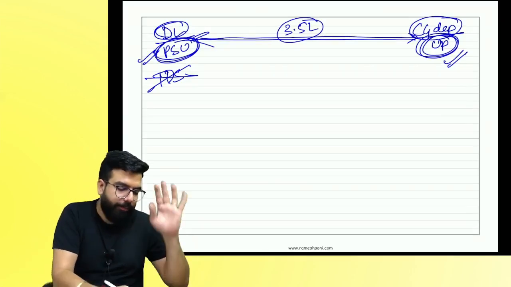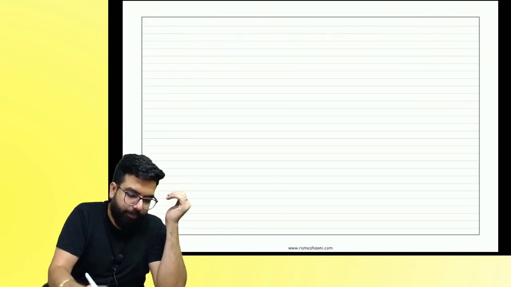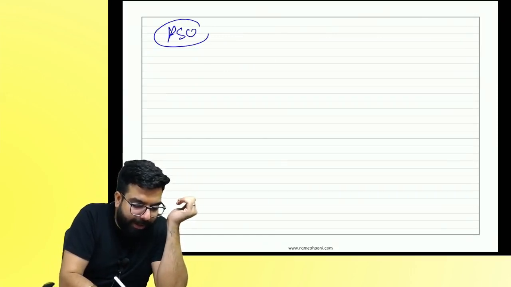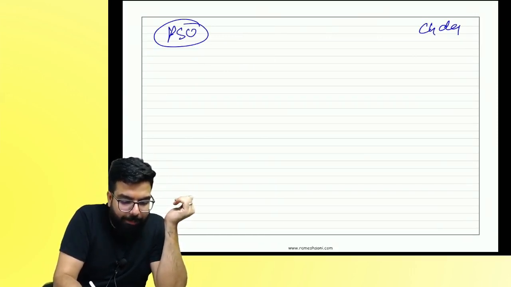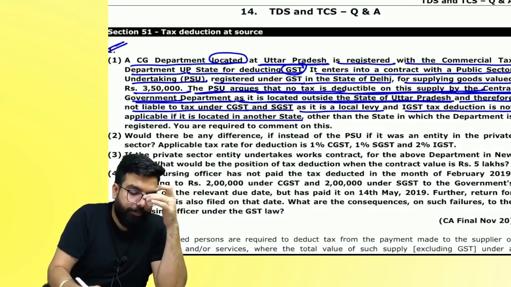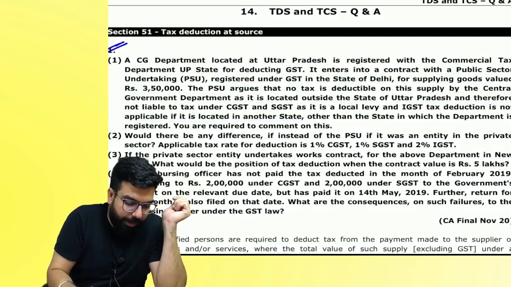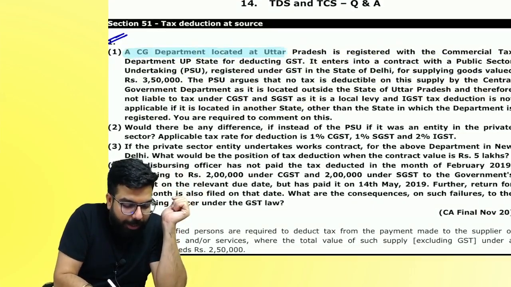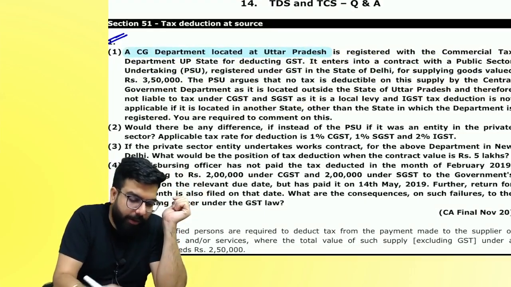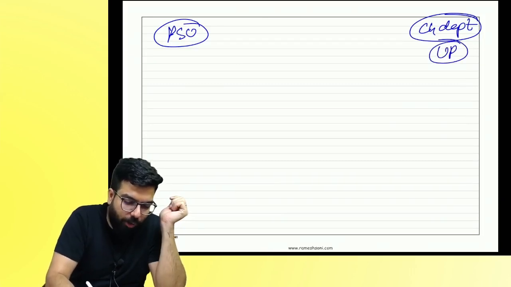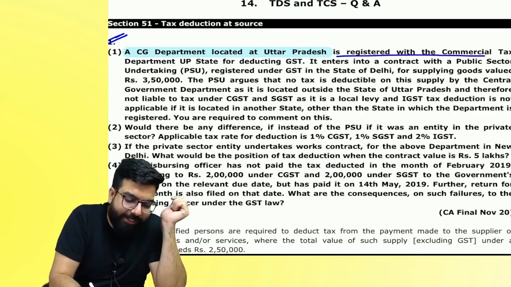Public sector undertaking and central government department. See the question. Here, the central government department is located in UP, registered with the commercial tax department UP for deducting TDS.